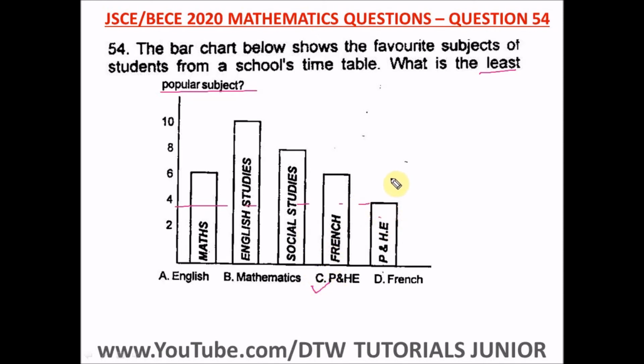This is actually testing your knowledge on how to interpret graphs. Okay, how to interpret your bar chart. We saw the pie chart earlier on. I think there was another one again. I don't know if it's a histogram we saw earlier on, I've forgotten. So it's how to interpret data. It's testing your knowledge on interpretation of data. All right, so this is the least popular subject, and our right option here is option C.